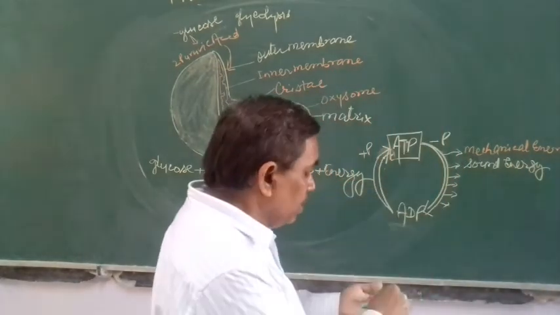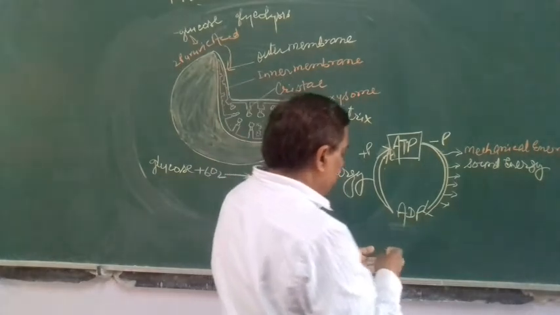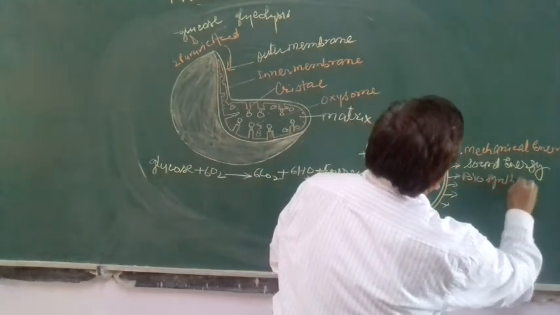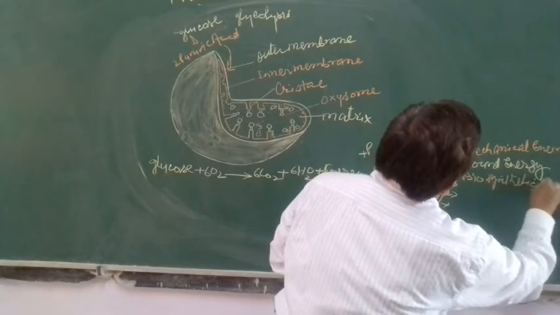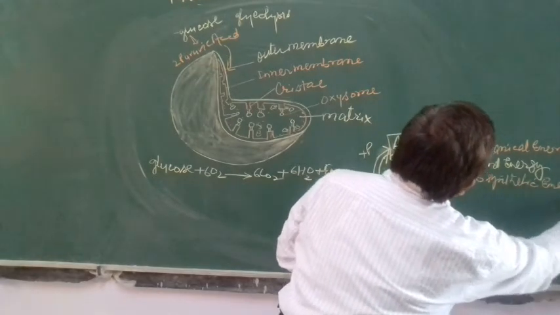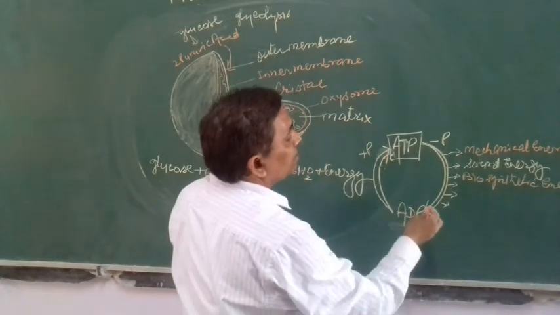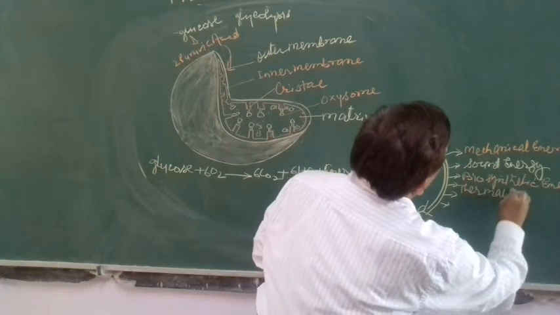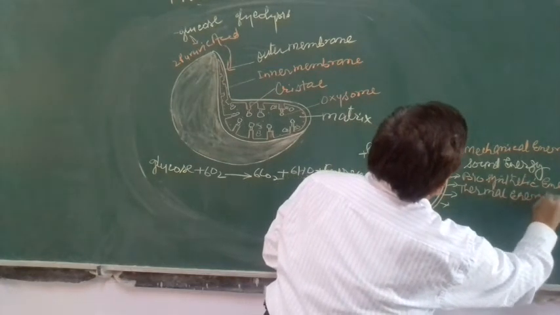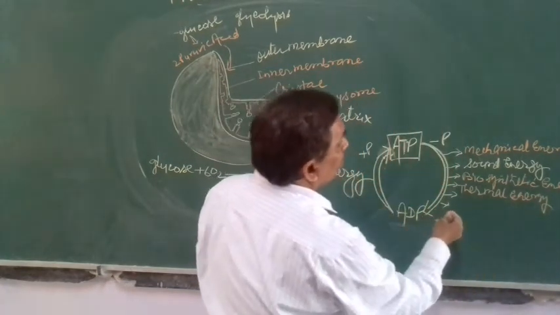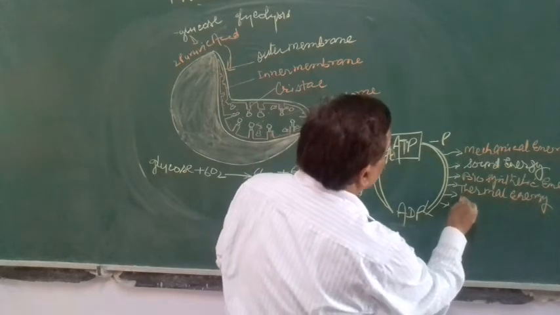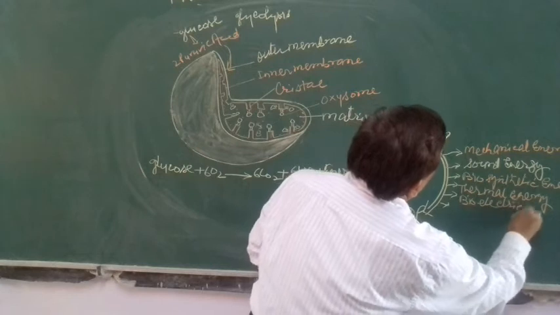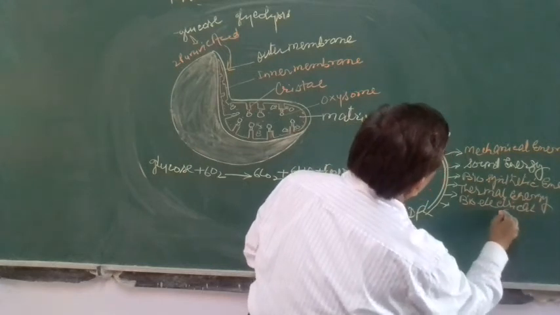Some amount of energy gets converted into biosynthetic energy, and some amount gets converted into thermal energy to maintain body temperature. Some amount of energy gets converted into electrical energy.